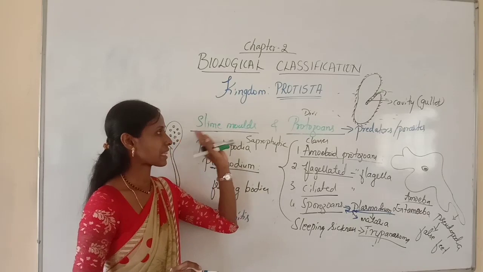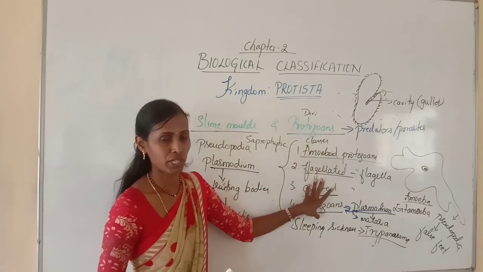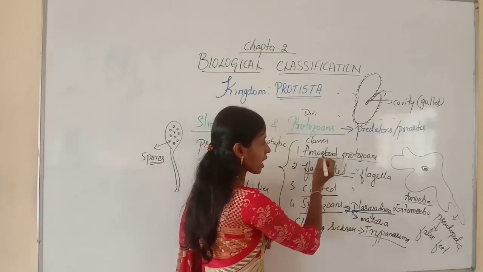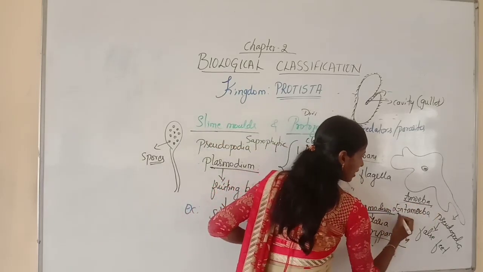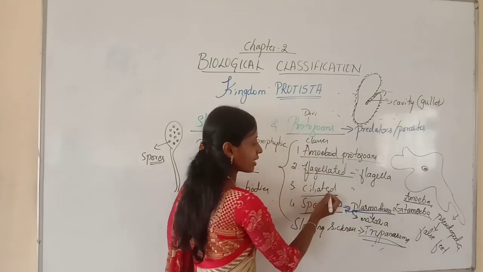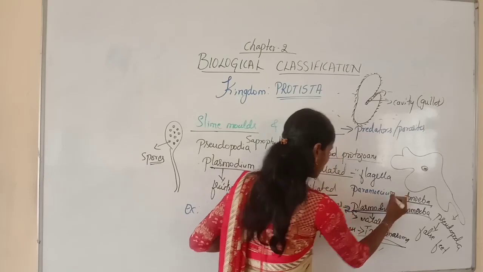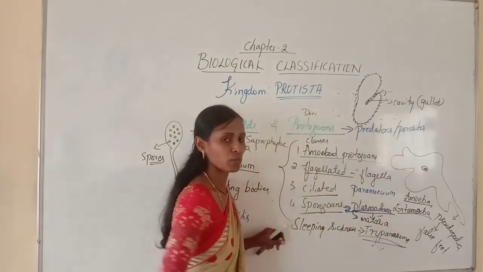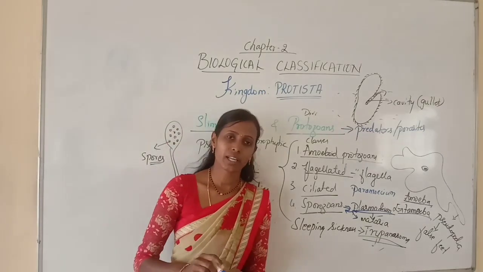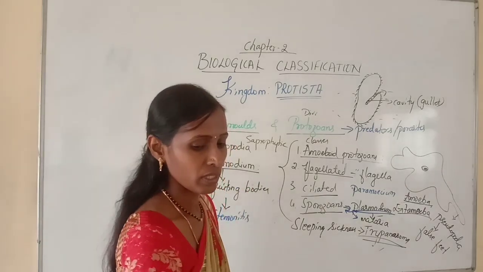Here we have discussed slime molds as well as protozoans. Very important here is this classification along with examples. I will tell you one more time. Examples: amoeboid protozoans, Amoeba, Entamoeba; flagellated protozoan, Trypanosoma; ciliated protozoan, Paramecium; and sporozoans, Plasmodium. So that is about the kingdom Protista. In the next class we can start with the new kingdom. Now we will discuss a few objective questions related to the class.